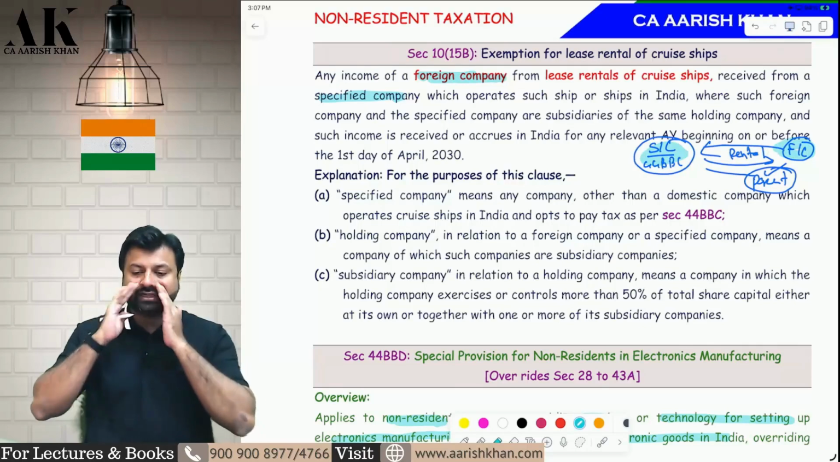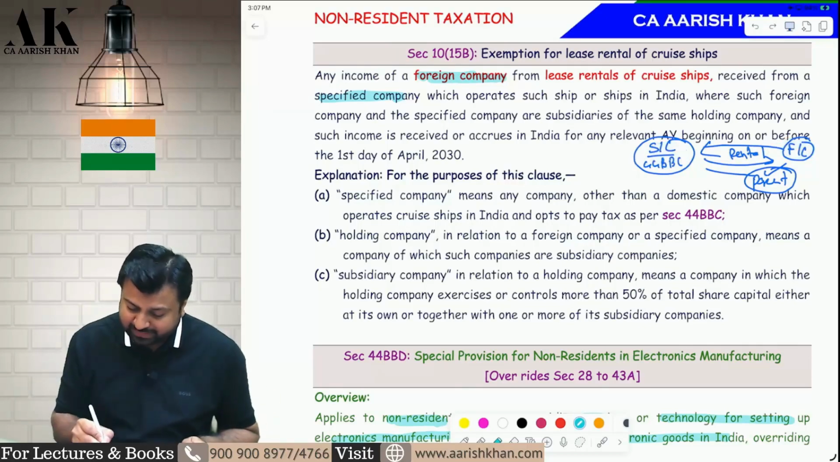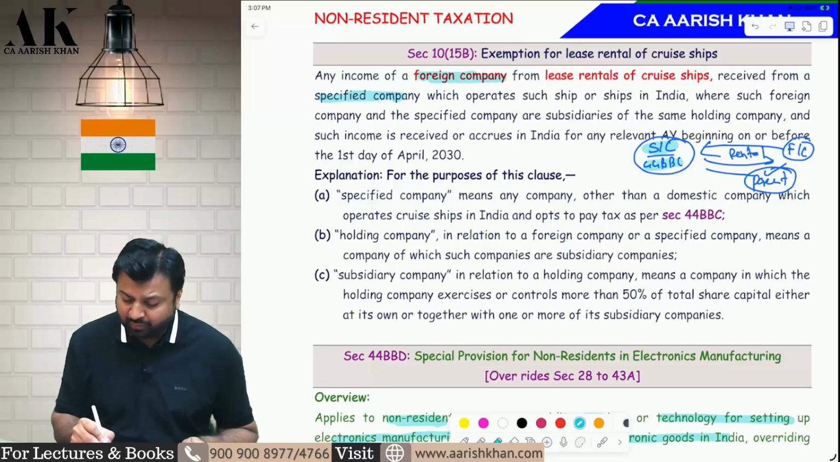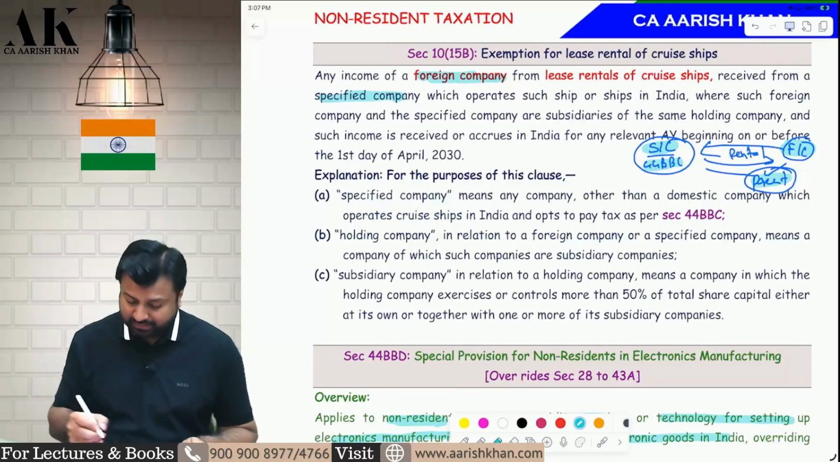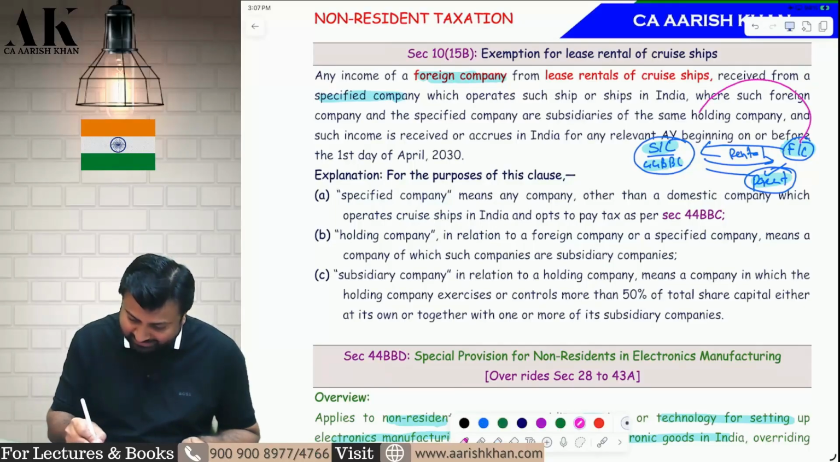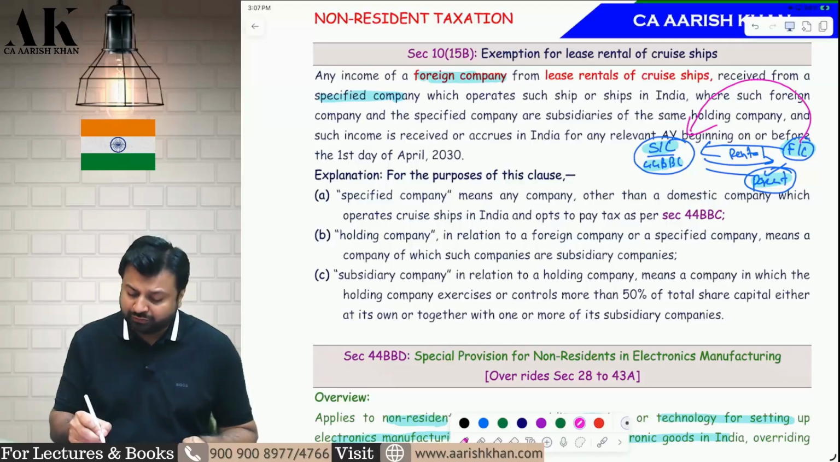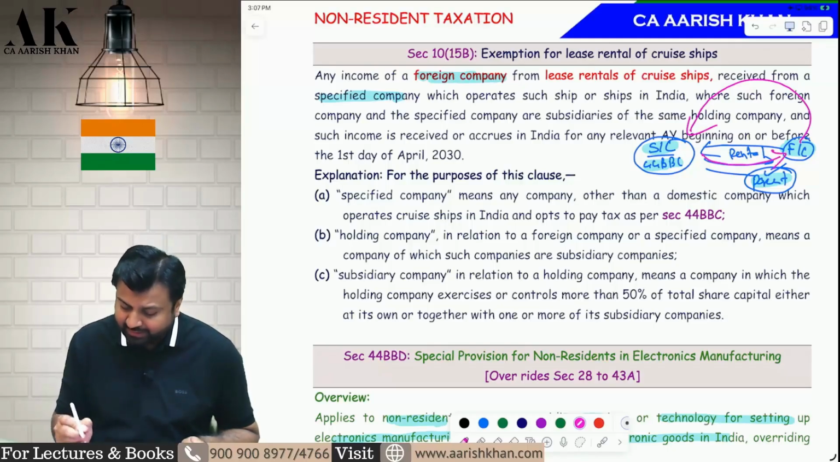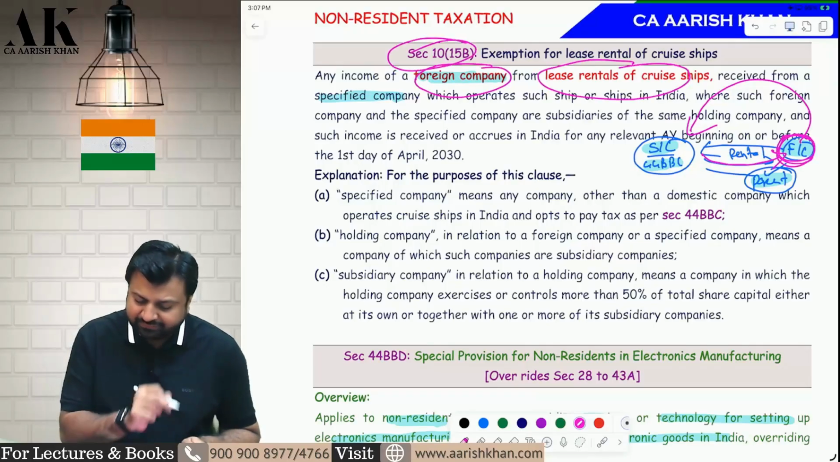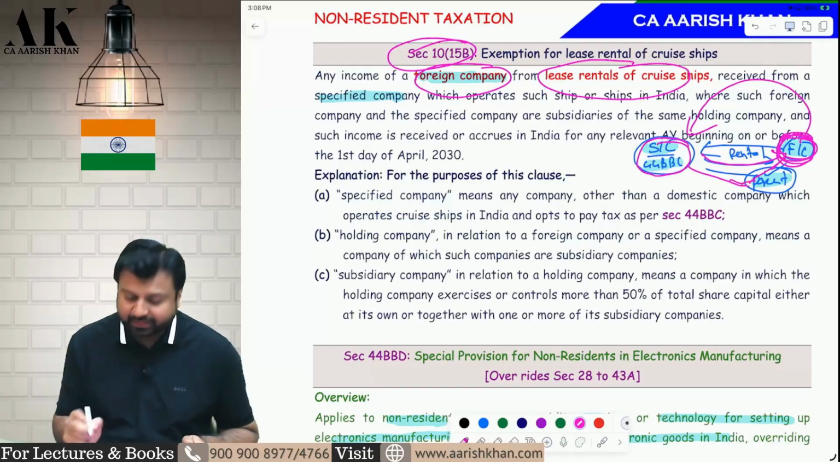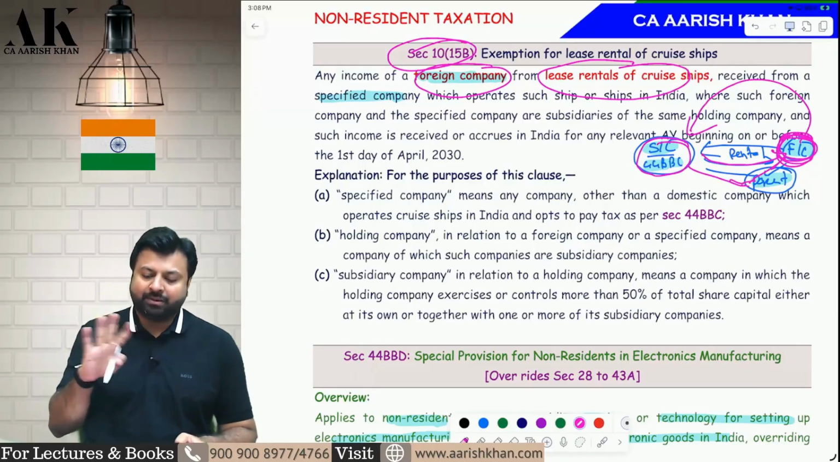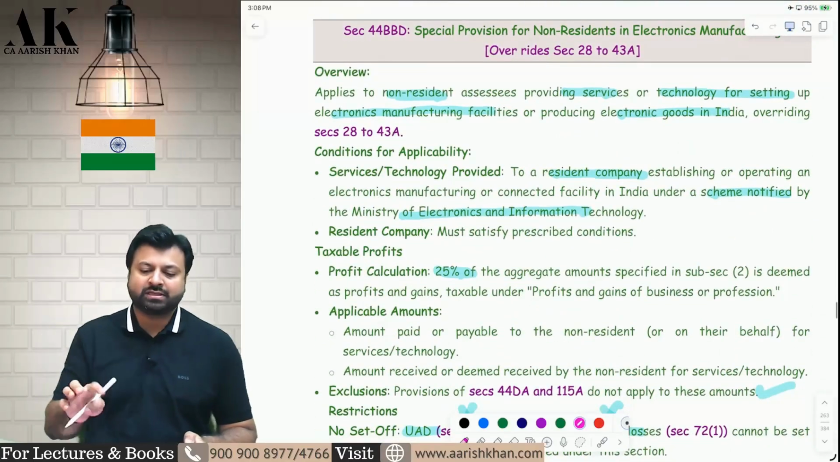So try to understand, there are 3 parties. Again I am saying, the specified company is other than a domestic company which follows 44BBC. There is a foreign company and there is a parent. Now this foreign company is leasing ships to the specified company, and they are paying rental to the foreign company. This rental earned by the foreign company is exempt under section 10(15B). Check please. This rental which is earned from the specified company, for which there is a common parent, is exempt under the income tax law. I hope it is clear to all of you.